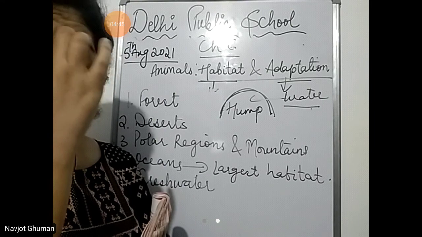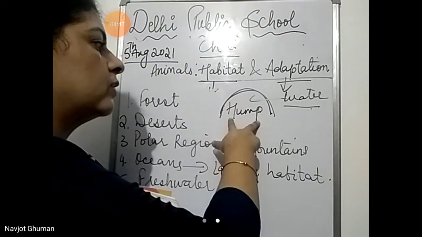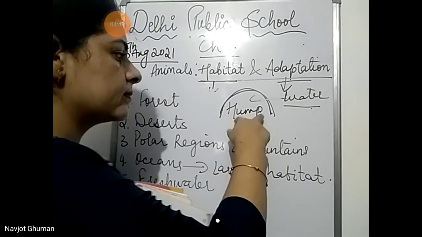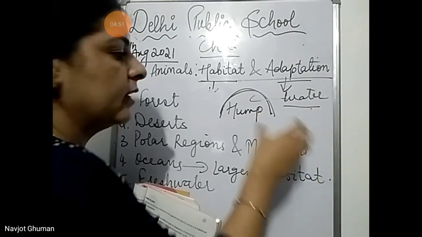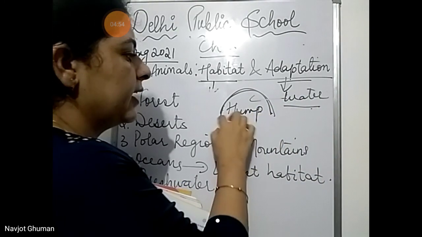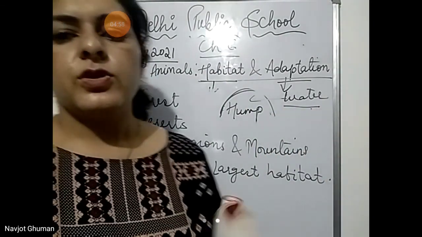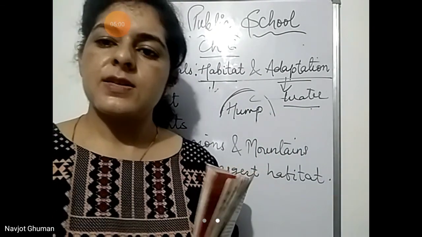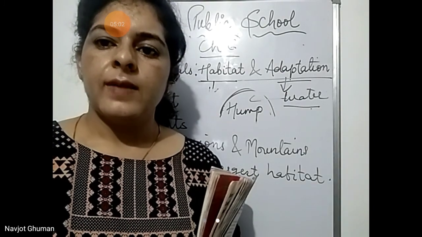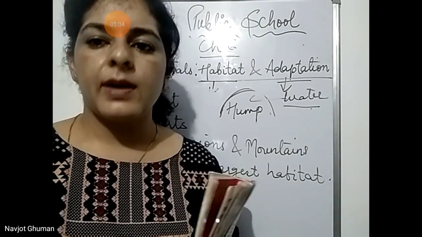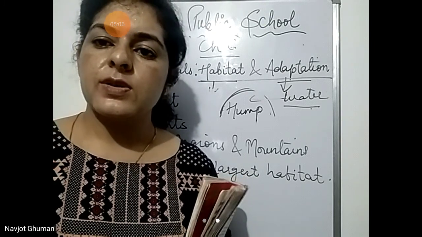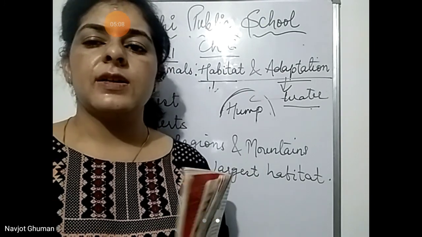So camel's adaptation is the hump. It is its feature which enables it to survive in the desert. Lion and tiger, they don't have hump to store water, so they cannot survive in desert area.